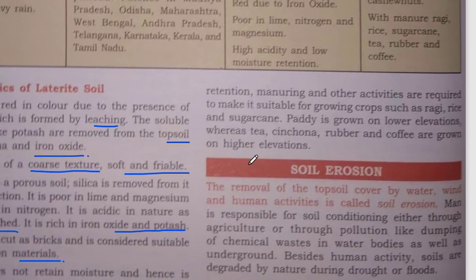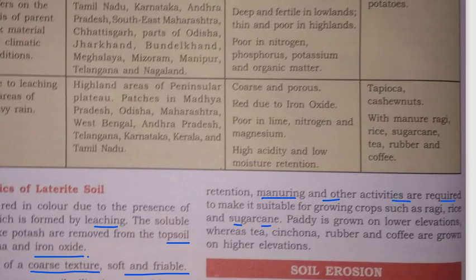So, manuring and other activities are required to make it suitable for growing crops such as ragi, rice and sugarcane. As we see that fertility is less, we have to add manure so that we can improve its fertility, and then we can use it for growing ragi, rice, sugarcane, etc. Paddy is grown on lower elevations, whereas tea, cinchona, rubber and coffee are grown on the higher elevation. So, this is how we can divide the soil into different types.